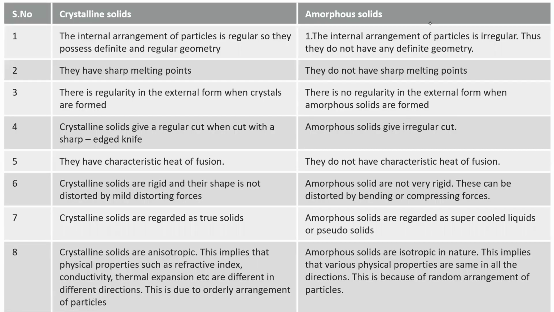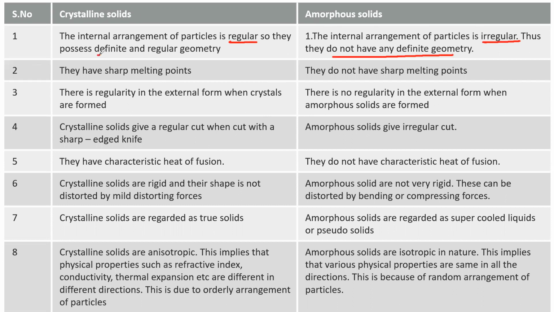Next, this table is very, very important. From this table, you can expect a question, because I told you already, statement-based questions will be given from this. So what are the main differences between crystalline solids and amorphous solids? Once again, quick look. The internal arrangement of particles is regular, so that they possess definite and regular geometry in case of crystalline solids. In case of amorphous solids, the internal arrangement of particles is irregular. Yes, they do not have any definite geometry.